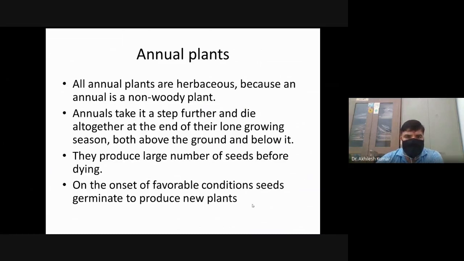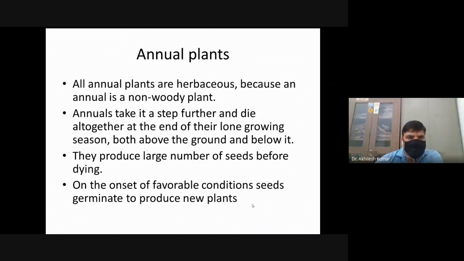Annuals take it a step further and die altogether at the end of their growing season, both above ground and below ground. Annual plants generally die at the end of their life cycle. Generally, their life cycle is short, up to a season in most of the cases, and up to 1 year in few cases.